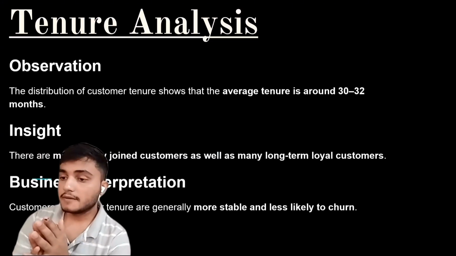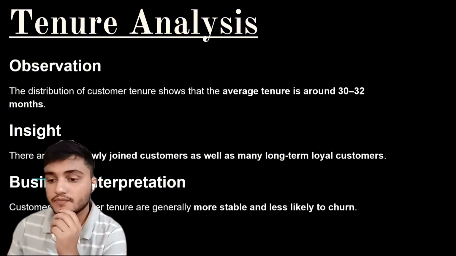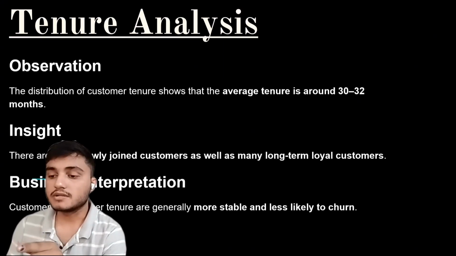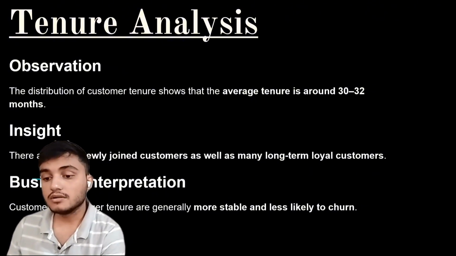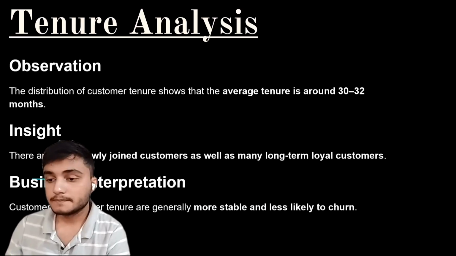So what I observed is that average tenure is around 30 months. The distribution of customer tenure is about 30 to 32 months. Also, there are many newly joined customers as well as many long-term loyal customers too. So what business interpretation can we give here? The customers with long tenure are generally more stable and less likely to churn.